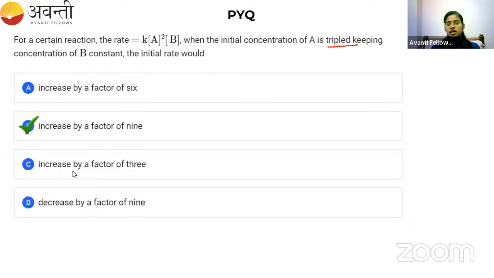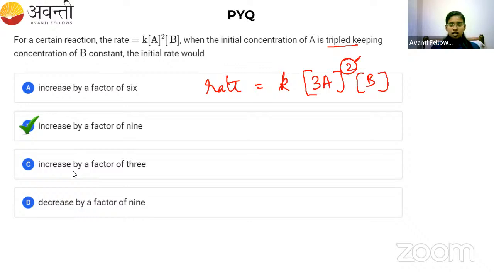So now let's check why it is correct. Concentration of A is tripled and concentration of B remains as such. So the rate of the reaction is equal to K into concentration of A tripled, so 3 into A square. You should not touch this power, okay? Many students will make a mistake here in the power. They will change that 2 into 3. No, that is not correct.